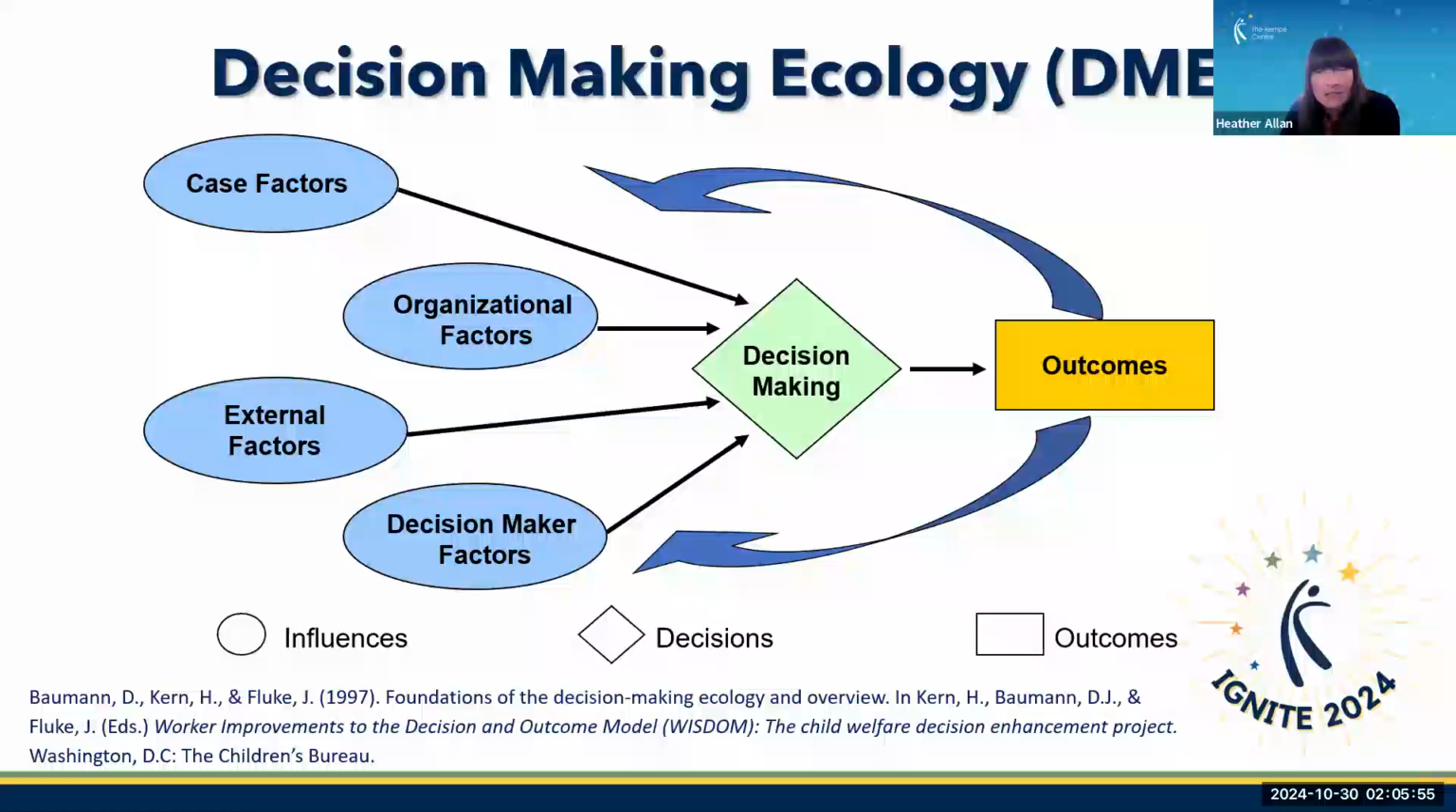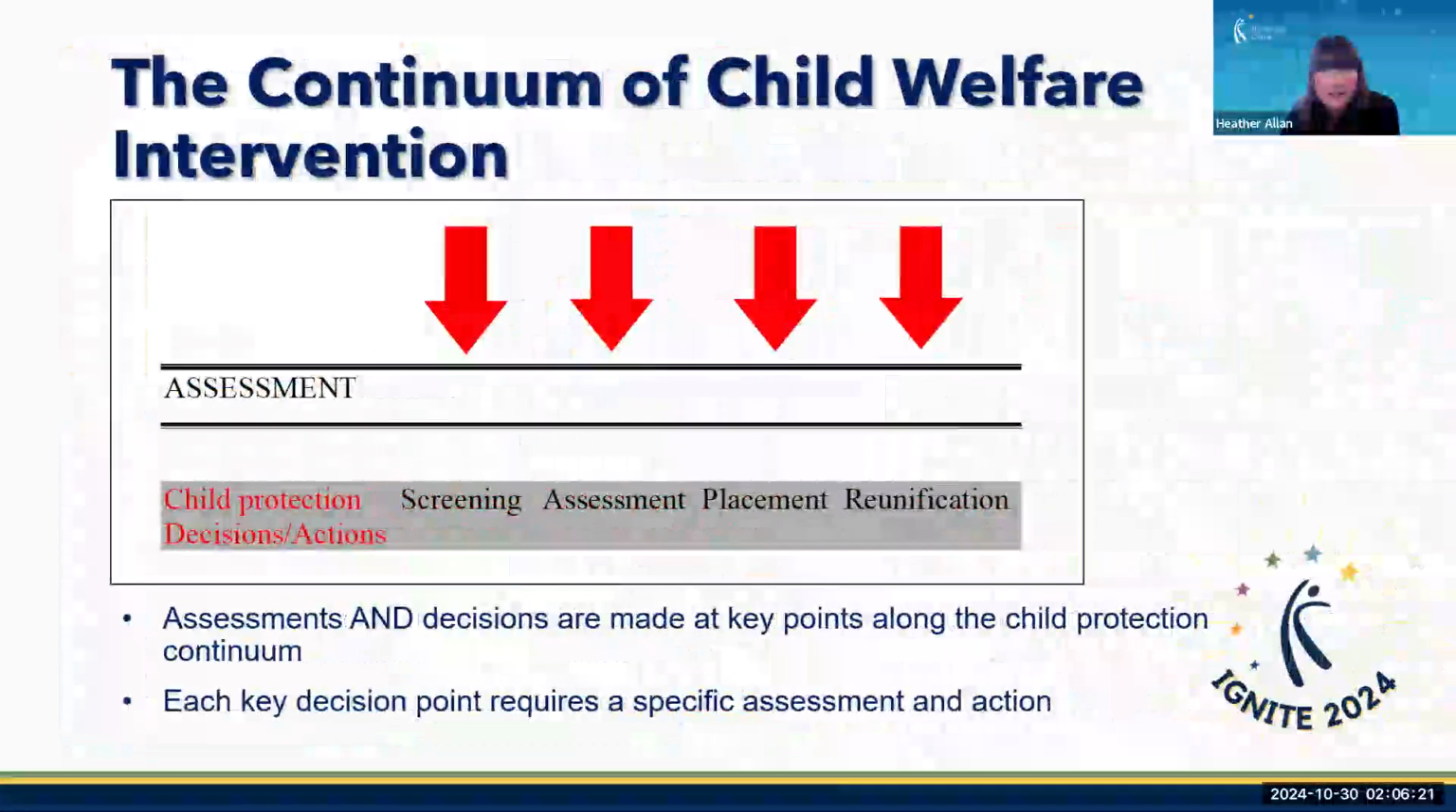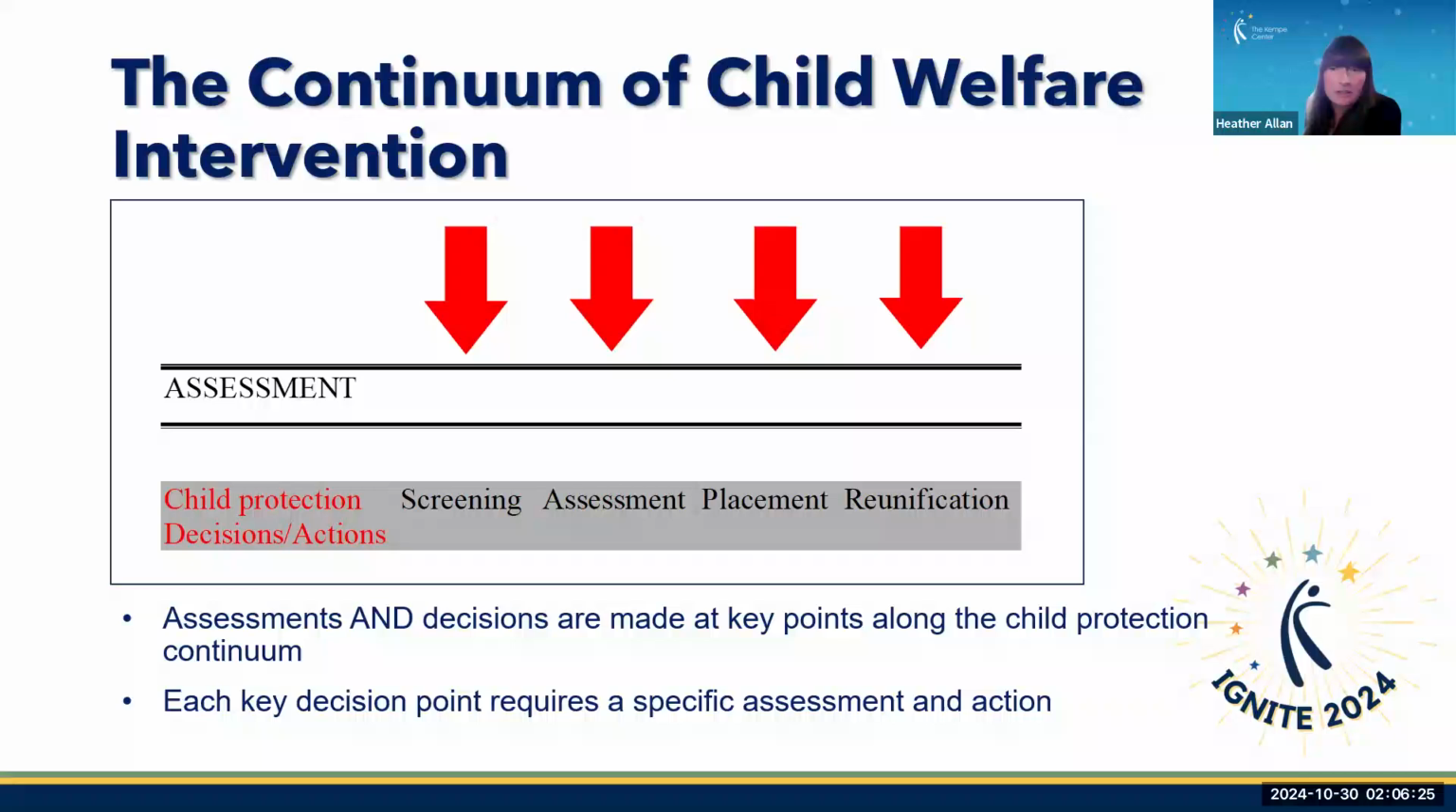Enter the decision-making ecology. The DME is a framework for understanding the complexity of decision-making in child welfare. The DME posits that there are 4-factor domains that feed into any child welfare decision: case, organizational, external, and decision maker. Here's a sampling of some of the factors within each domain that can be explored to understand variation across child welfare decisions, from the decision to accept a referral through out-of-home placement and subsequent decisions to reunify or terminate parental rights.